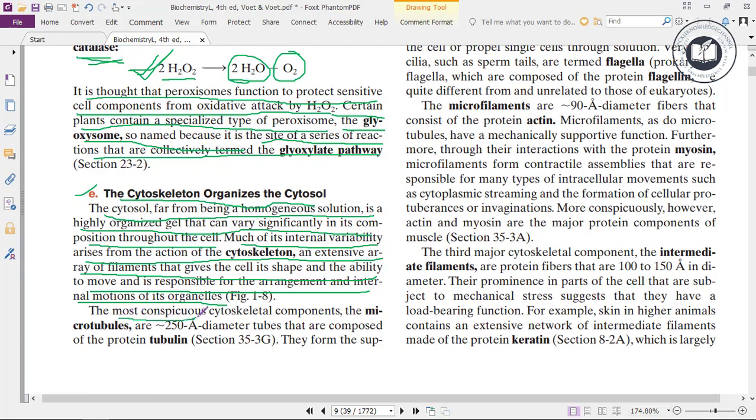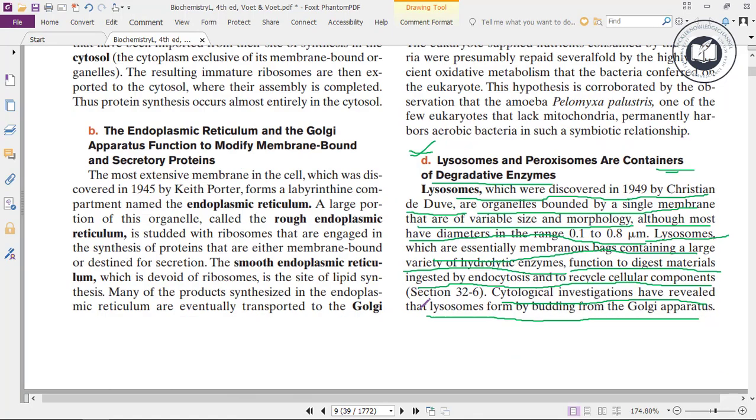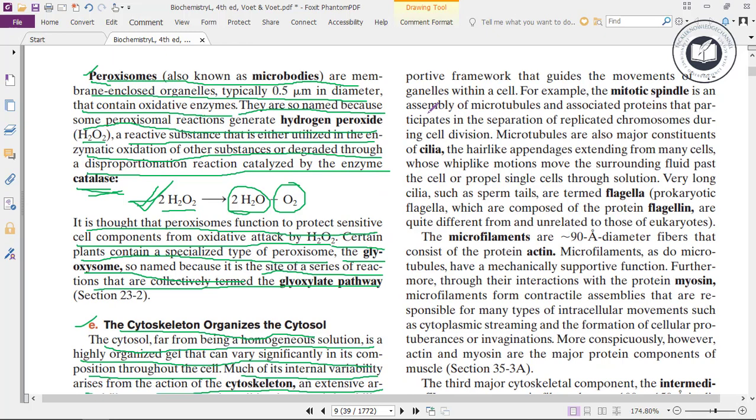The most conspicuous cytoskeletal components, the microtubules, are approximately 250 angstrom diameter tubes that are composed of the protein tubulin. So these microtubules are composed of a protein called tubulin.